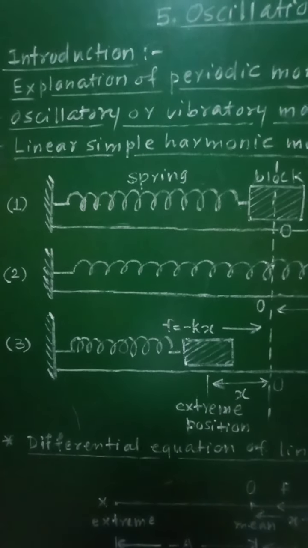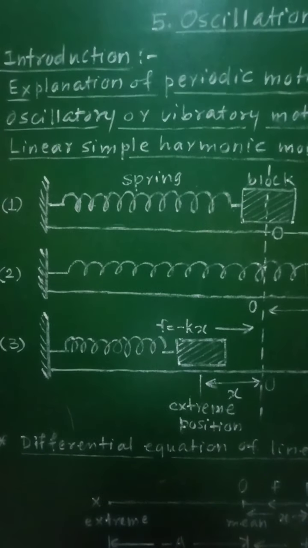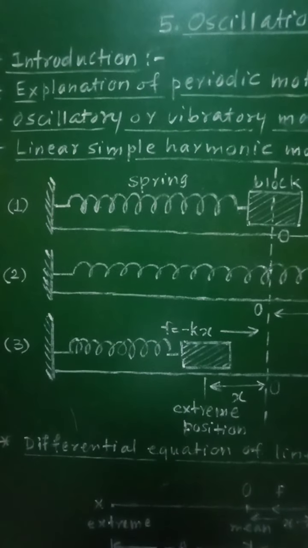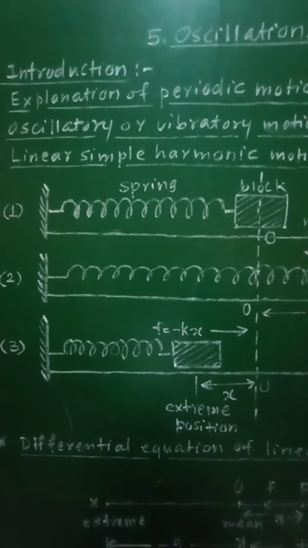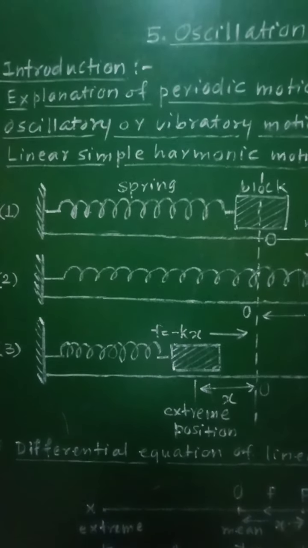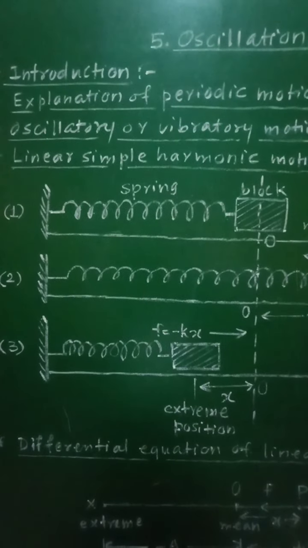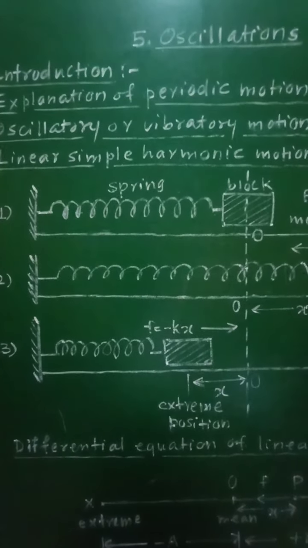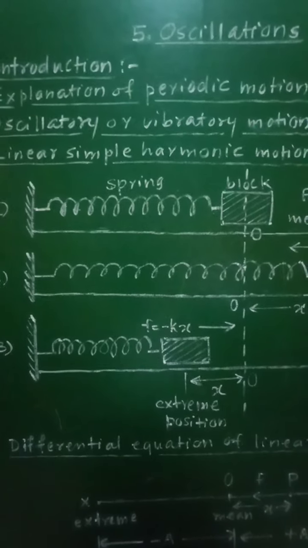Now, if you consider the simple harmonic motion, then there are two types of simple harmonic motion, that is linear simple harmonic motion. That means if the path along which that body is moving is linear or a straight line, then it is linear simple harmonic motion. And second is the angular simple harmonic motion, that is if the path along which that body is moving is circular.